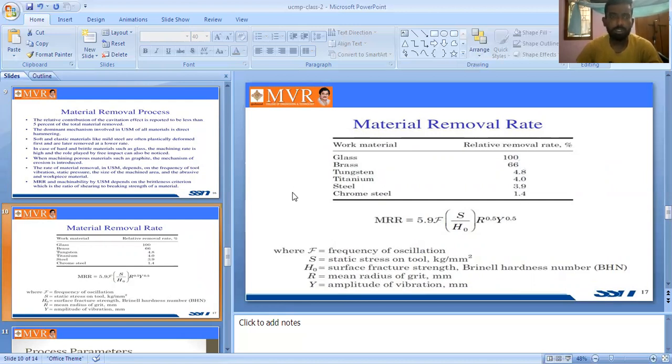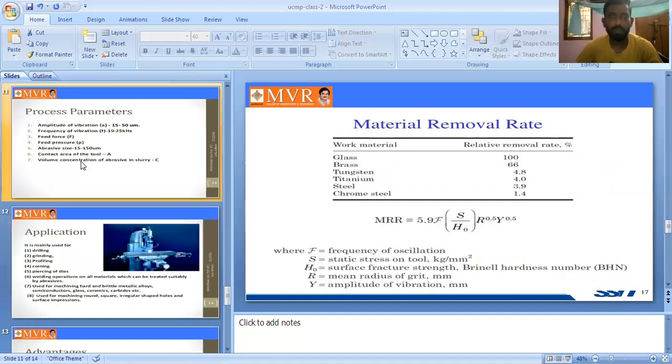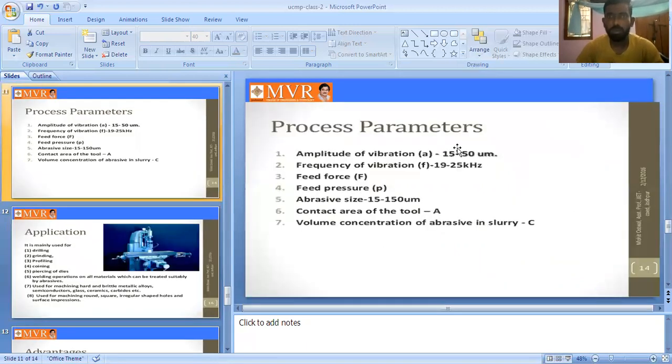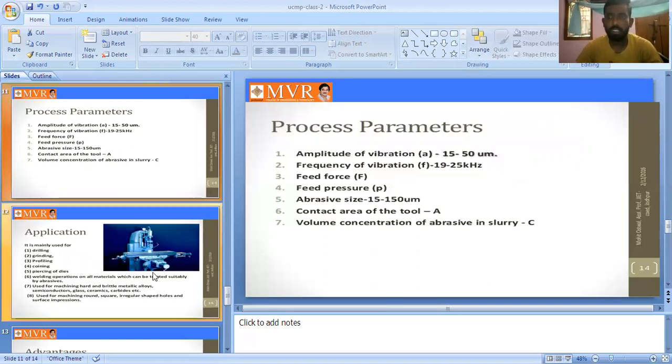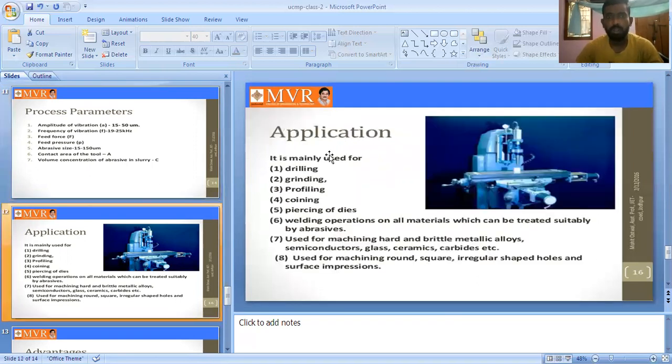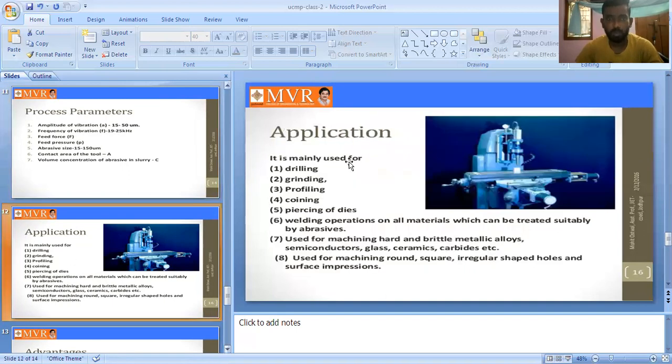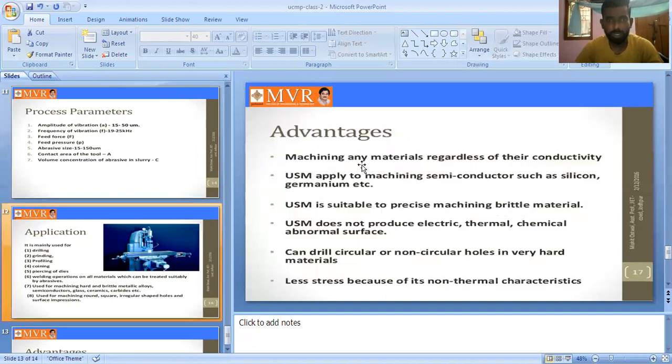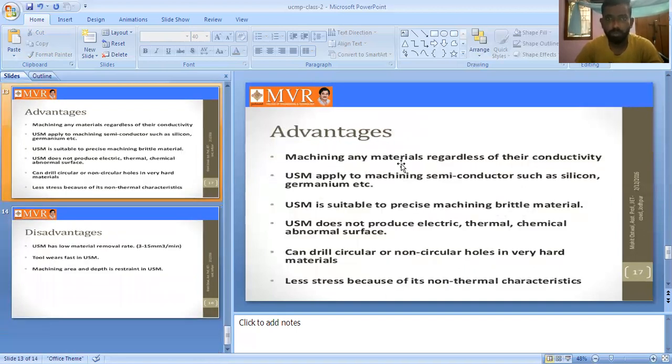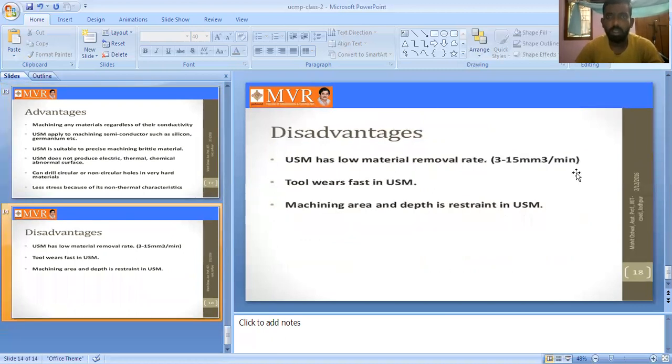Next are the process parameters: what parameters we can use in USM. Then the applications of USM, then the advantages of USM, and next the disadvantages of USM.